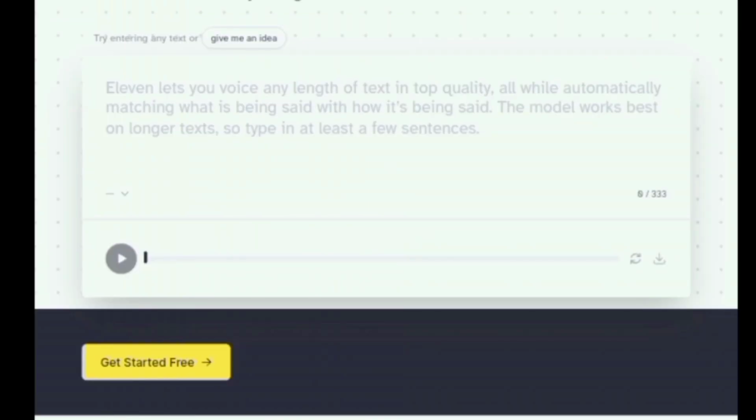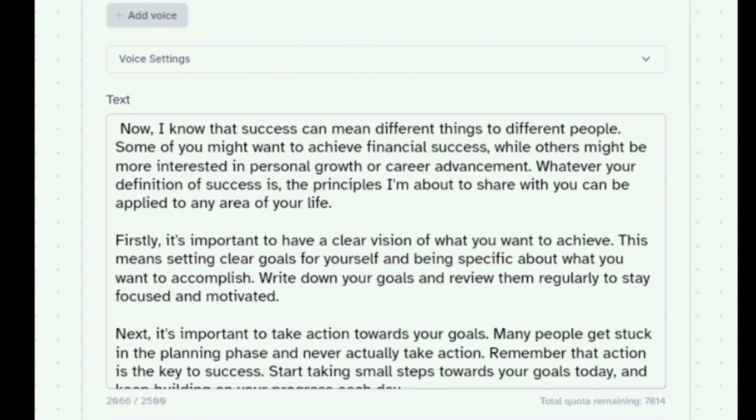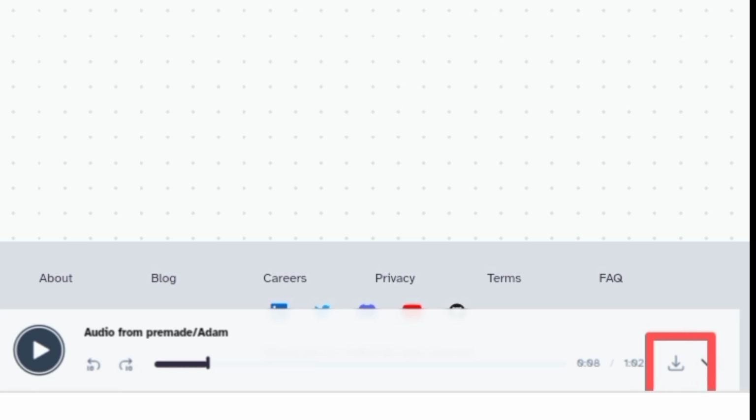I opened 11 Labs and clicked on Start for free because this tool is a free AI. I signed up for this website, copied the script, pasted it into this tool, and generated a real person's voice. Then I clicked on the Check This Voice button and downloaded this voice.